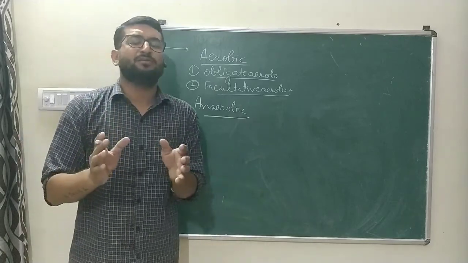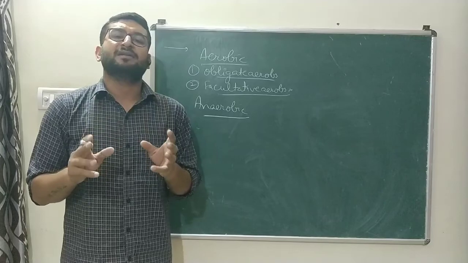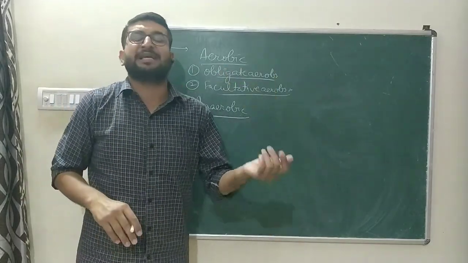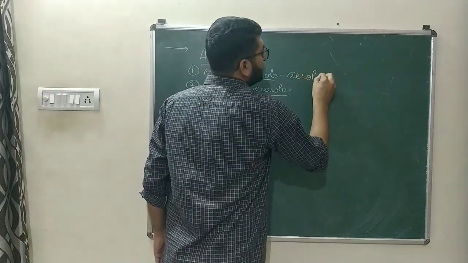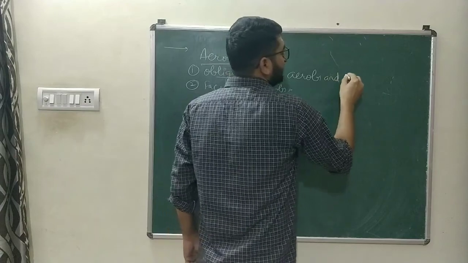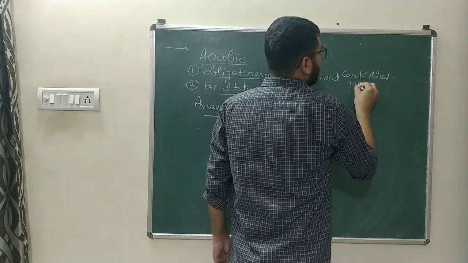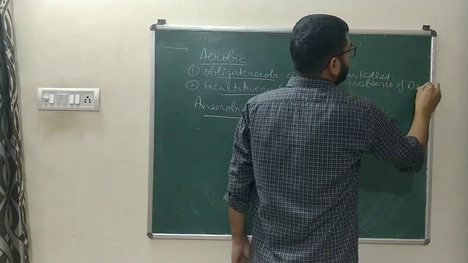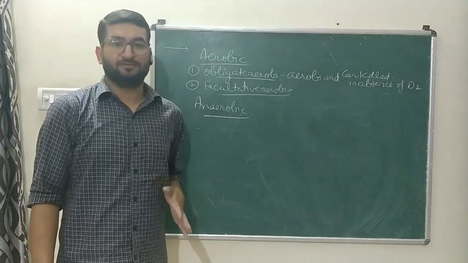The bacteria or the monerons which require air to produce energy, and in anaerobic conditions they get killed. That means basically they are aerobes and get killed in absence of oxygen. They require oxygen for sure.